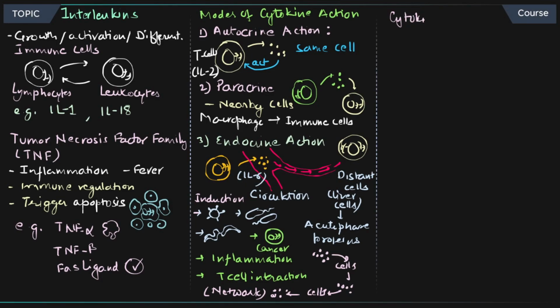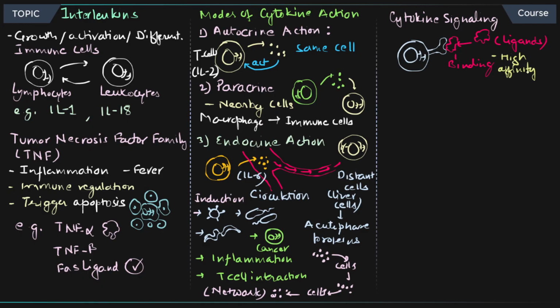Let's talk about cytokine signaling, a very important process. What happens in cytokine signaling? In cytokine signaling, the cell usually has a receptor on its surface. This is the receptor, and the cytokine, this protein molecule, is going to bind to that particular receptor, and binding with very high affinity is going to happen. The affinity of these cytokines for their receptors is very strong. That's why the important point is that even a low concentration of these molecules is going to induce a very strong response inside the cell, right?